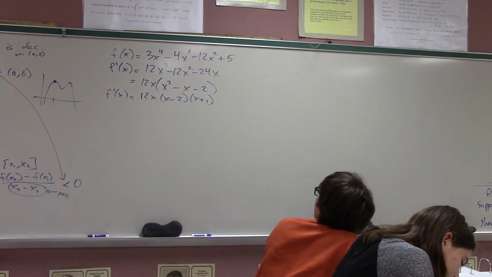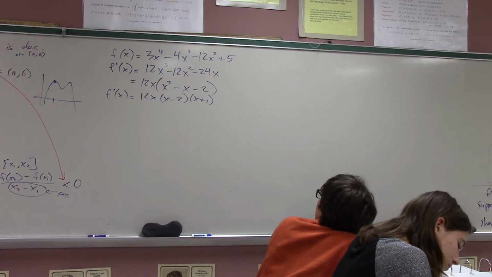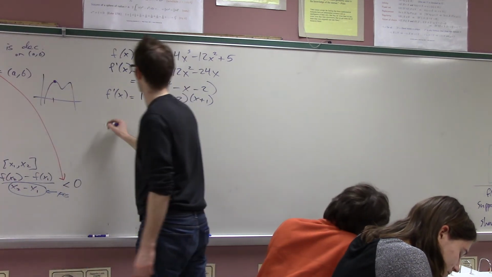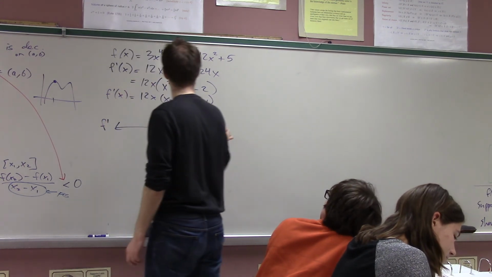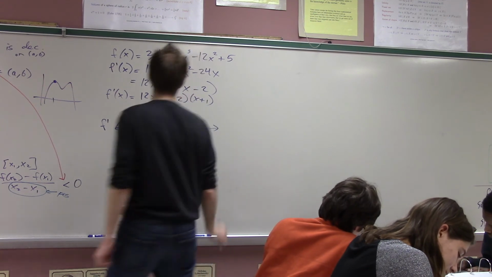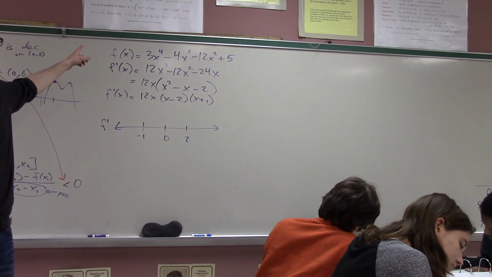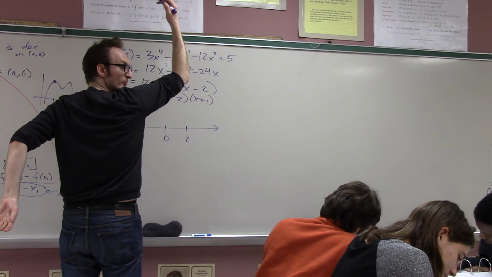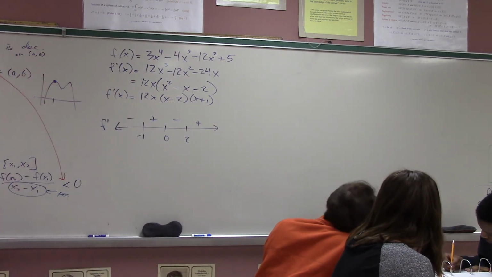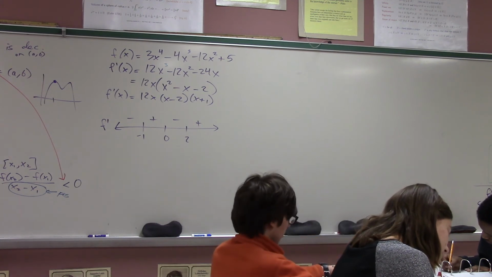So I have a function which I've differentiated and I have factored the derivative. And now I can just make a happy sign chart. The sign chart tells me -1, 0, 2. This is cubic, so it goes boom, boom, boom. So cool.